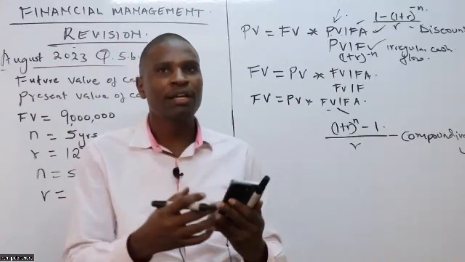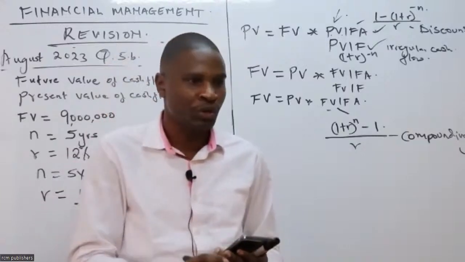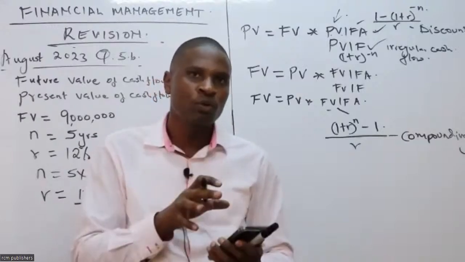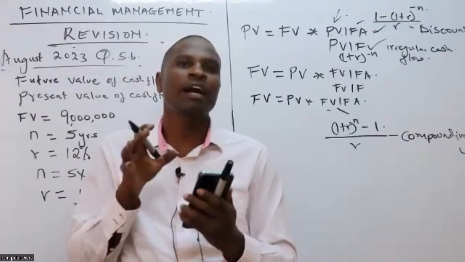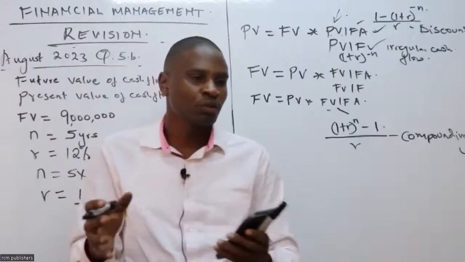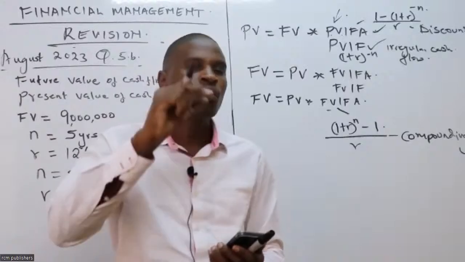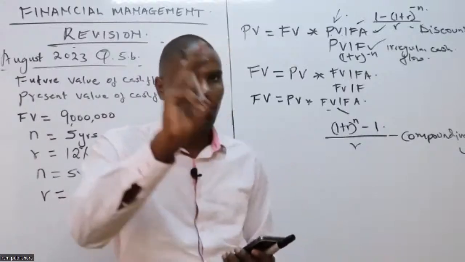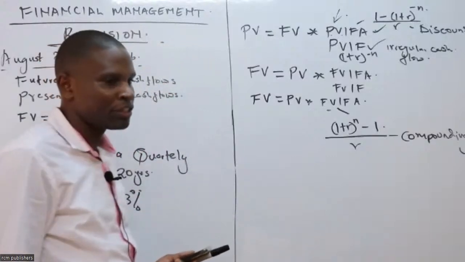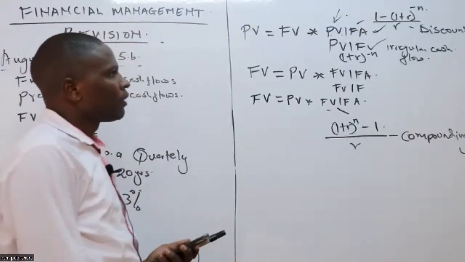When we are looking at a replacement question, and I'll make sure that we look at one, whereby we shall be having the terminal cash flow, we add that value at the last year. We add terminal cash flow in the last year when you have sold that item at a certain value. Therefore, the cash flow for the last year will increase by the value of the terminal cash flow. Are we together, Hilary? I'm going to look at a replacement question, and you're going to see how the terminal cash flow works. Now, let's look at our question.